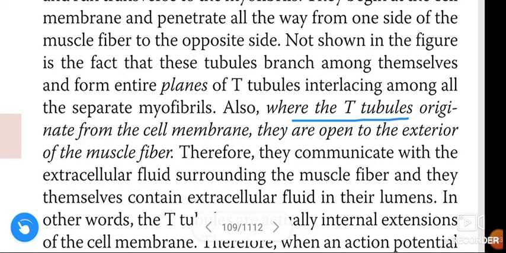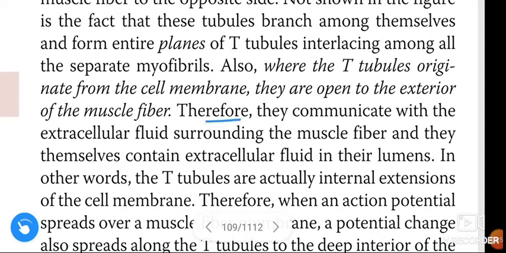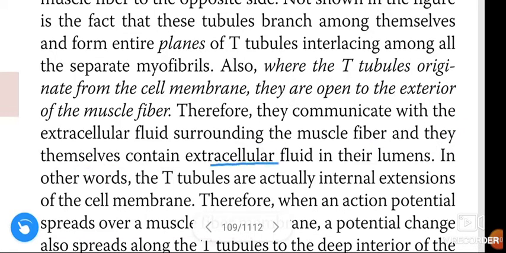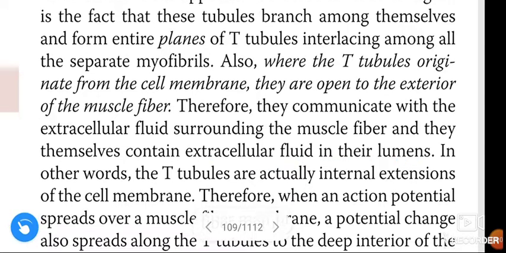Also, where the T tubules originate from the cell membrane, they are open to the exterior of the muscle fiber. Therefore, they communicate with the extracellular fluid surrounding the muscle fiber, and they themselves contain extracellular fluid in the lumens.